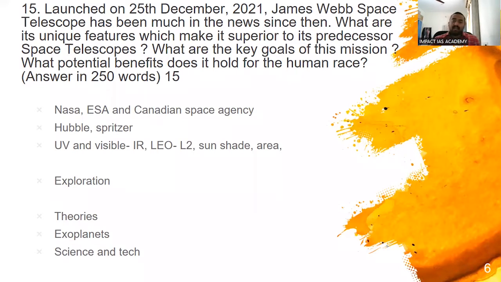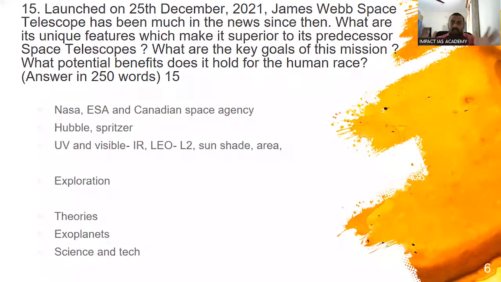Number two, its location. It is located at Lagrangian point 2, beyond the Earth, away from the Sun. Now, the earlier telescope Hubble was in a low Earth orbit. Given the rotation and revolution of the Moon and the rotation and revolution of Earth, Hubble will be somewhere coming in and around the shadow zones of Earth and Moon. When it is in the shadow zone, it cannot view the space. This telescope, unlike that, can view the space continuously throughout the day, with no disturbances or hindrance of any sort. So that is another great advantage.